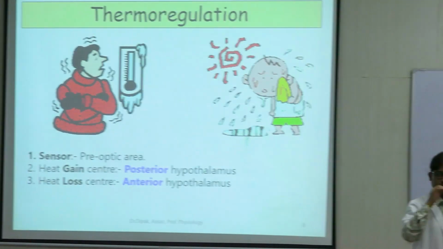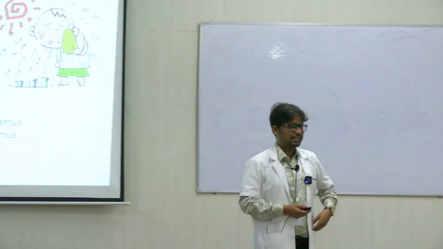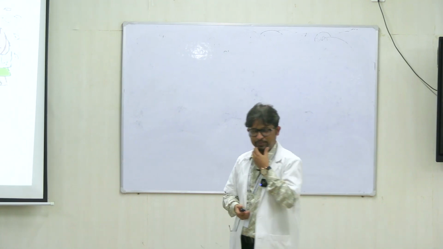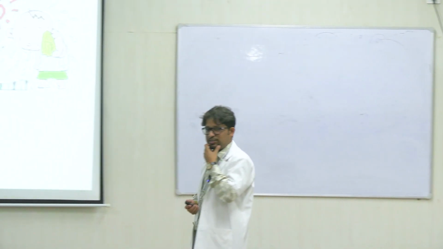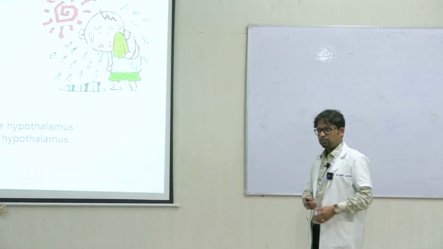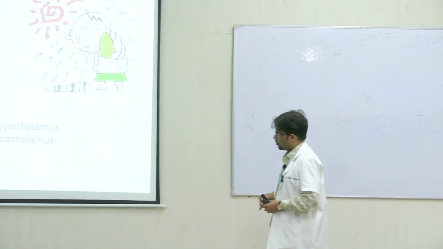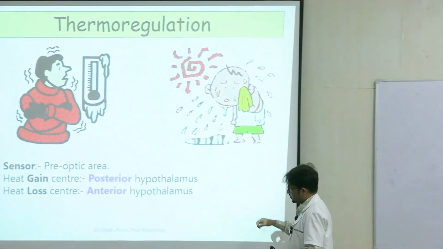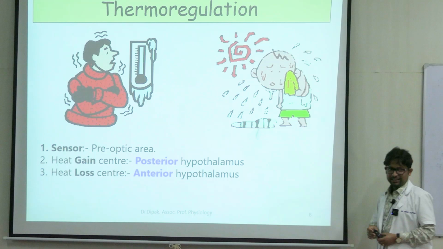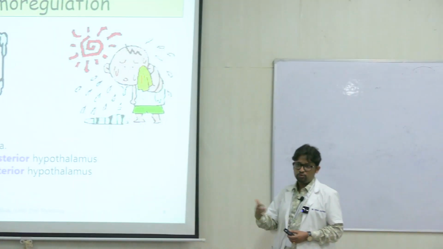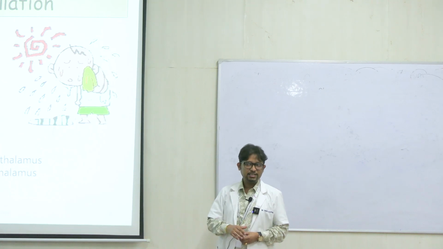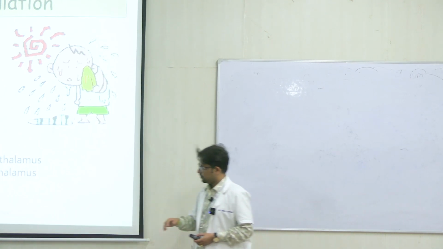Say the posterior hypothalamus, if it is activated, it increases the activity of the sympathetic nervous system. The sympathetic system, if it is more active, it increases thermogenesis throughout the body, right? It also causes a shivering response. Shivering is a contraction of the skeletal muscles of the body, involuntary contraction, which produces heat. Because as all of you know, muscle contraction is an exothermic process.